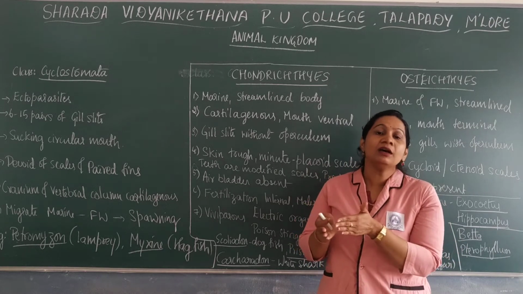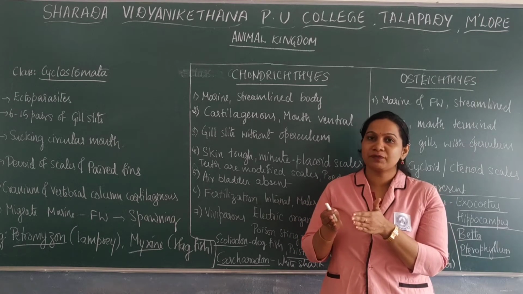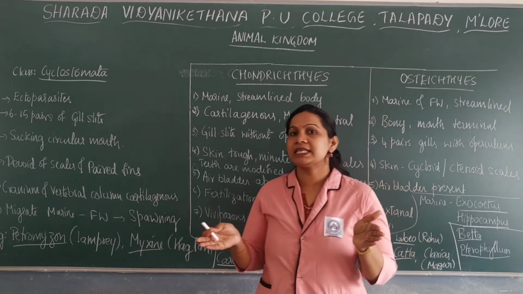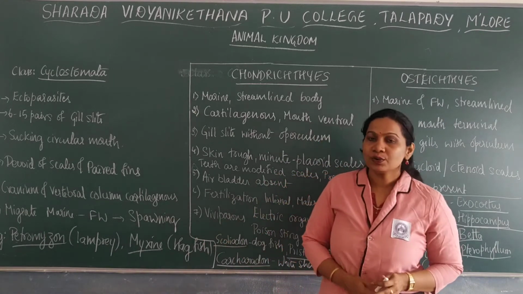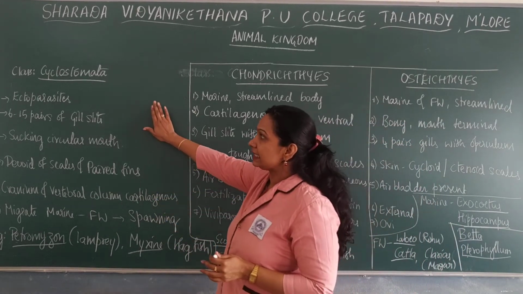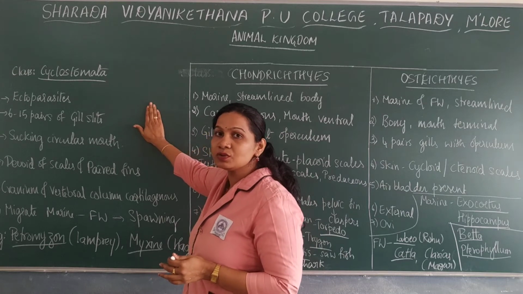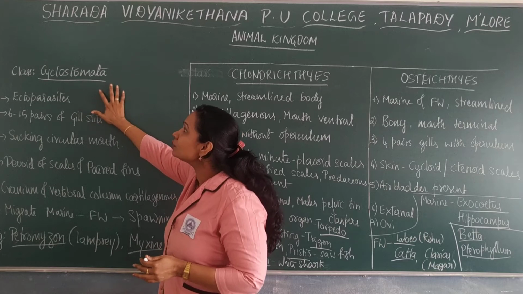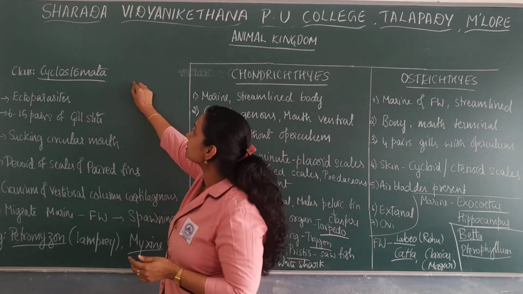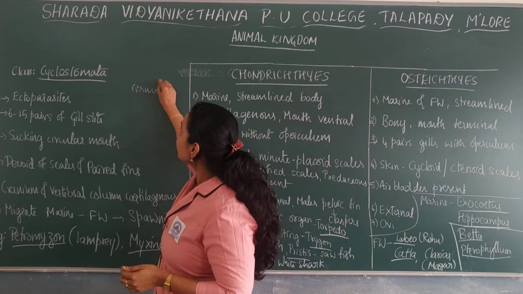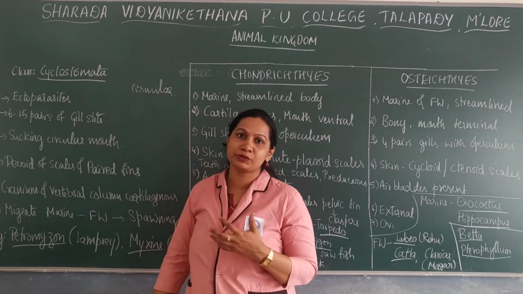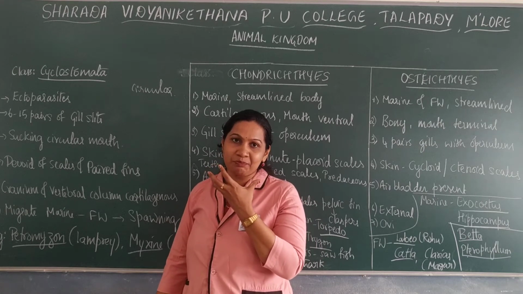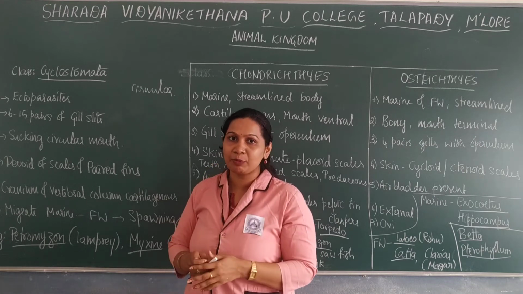Vertebrata, based on the presence and absence of jaw, is further classified into Agnatha, where there is an absence of jaws. Under this there is a class known as Cyclostomata. Cyclo refers to circular, stoma refers to the mouth. They have a circular, sucking type of mouth.